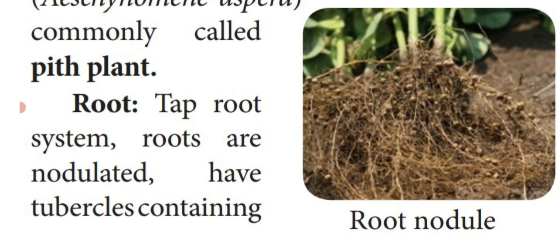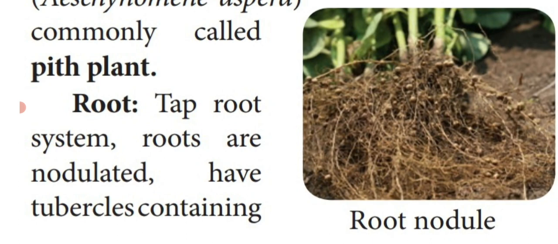These root nodules contain bacteria, for example Rhizobium, which fix atmospheric nitrogen into the soil. The roots of these plants and the bacteria show a symbiotic association, that means a mutual understanding relationship. How?